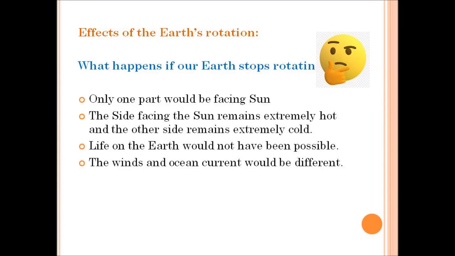And look at the fourth point. The winds and ocean currents would be very different from what they are. That is, the direction of the winds and the movement of the sea water, which means the ocean current, would be very different from what they are now. So, only the rotation of the earth causes day and night.